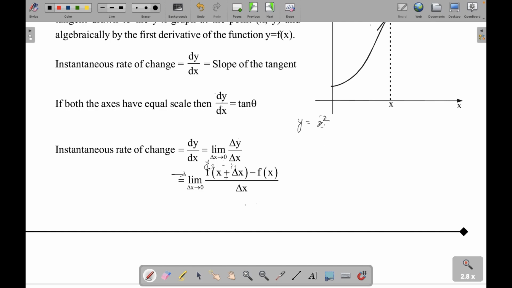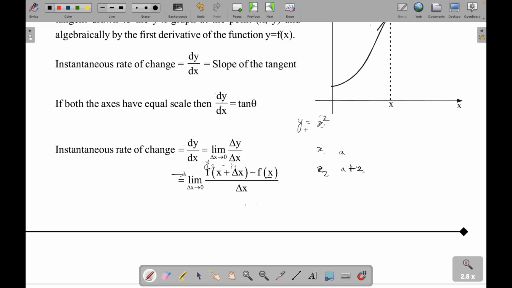So what does f of x plus delta x mean? So x was my initial point. Say my initial point is a. My final point is a plus 2. So this is x1 and this is x2. So it will be, say, a plus 2, my final point. So this is your delta x, right?